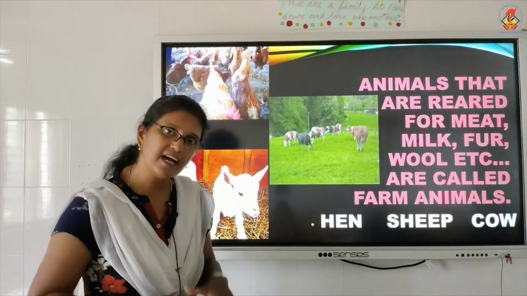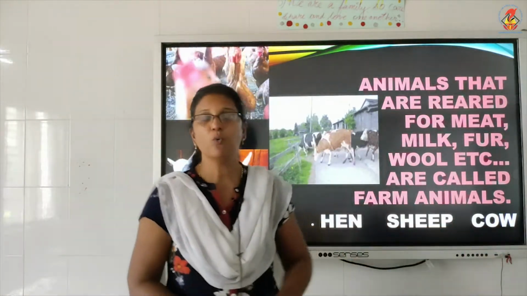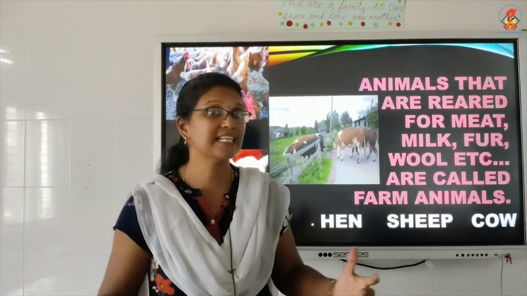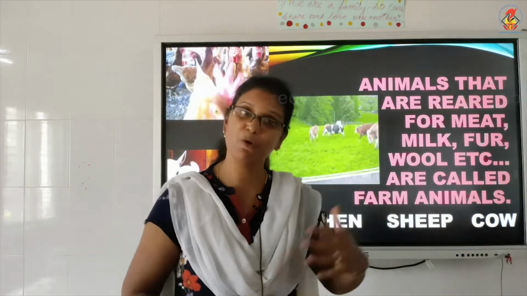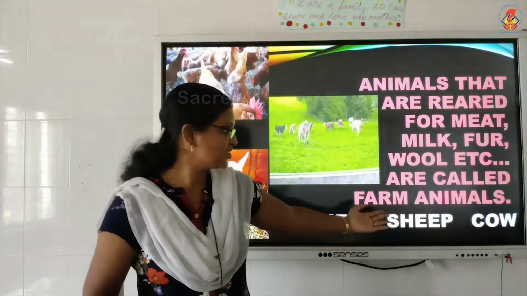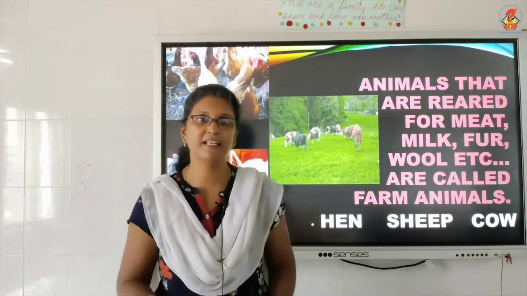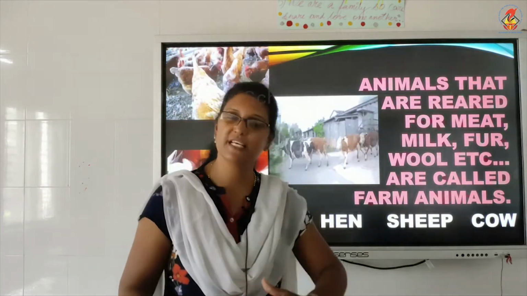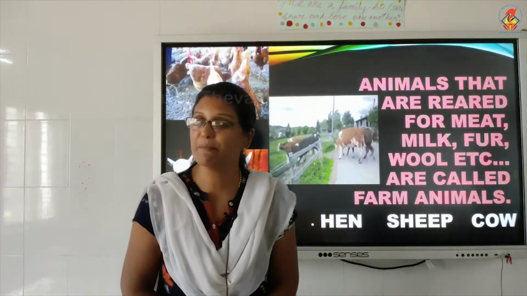And they are with us. Wherever we keep, they are with us, like hen, sheep, cow. Why do we keep hen? Because it lays eggs. The more number of hens, the more eggs you get, the more money you get by selling it. Sheep, as I said, wool. The more times you shave the sheep and send the wool to the factory, that much money you get. Cow, it gives us milk.